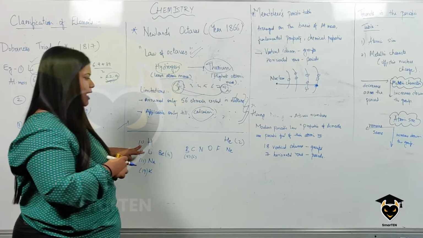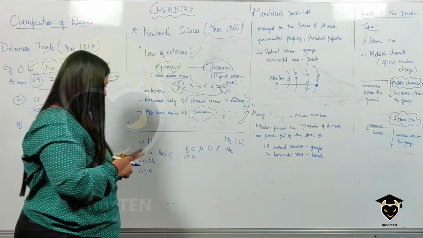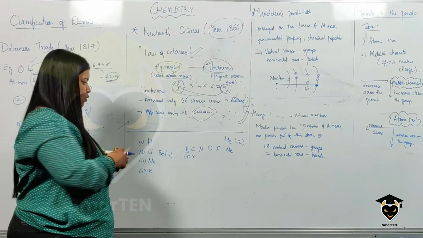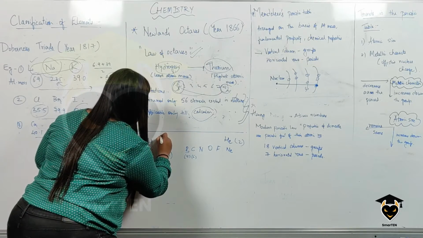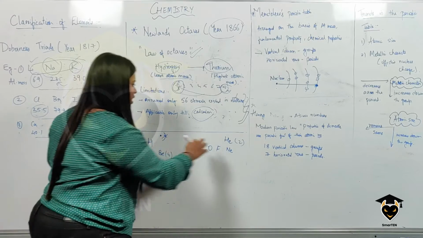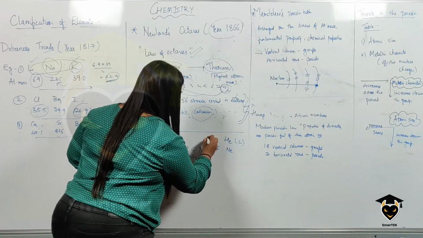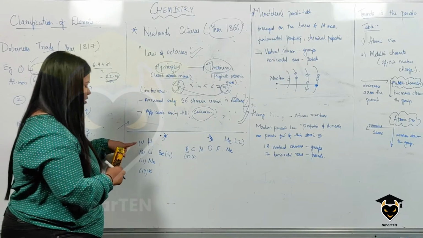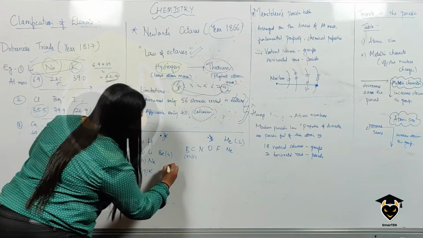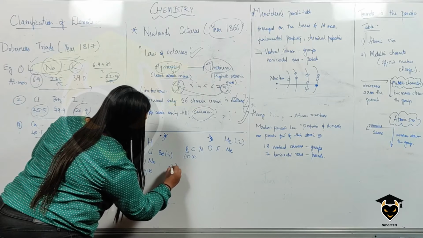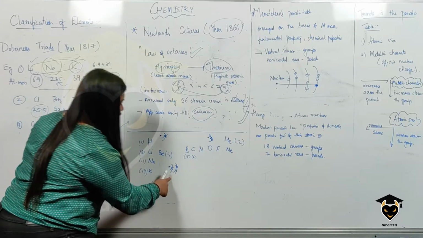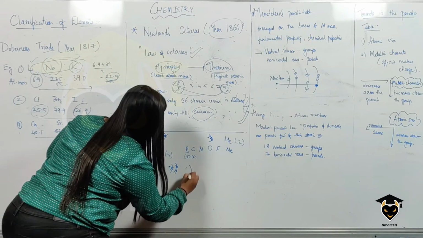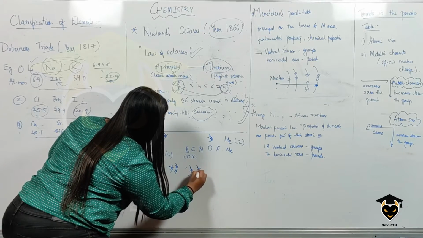Consider hydrogen and helium. Hydrogen has atomic number 1, which means the nucleus is here and there is just 1 electron. Helium has atomic number 2, so you have 2 electrons. Now, let's come to the second period. Lithium is 3, so you have the nucleus and 1 electron, then you have 2 electrons. Then beryllium is 4: 1, 2, 3, 4.